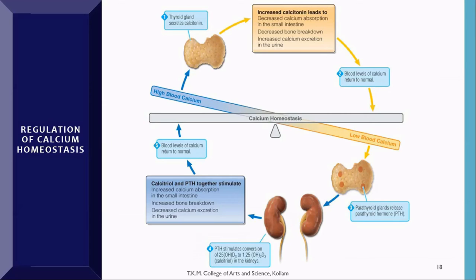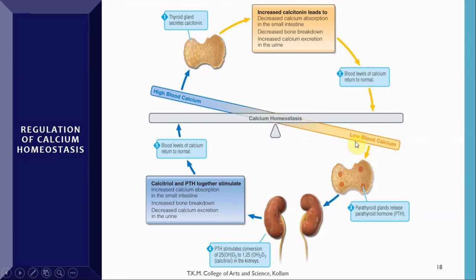This is just the summary of the regulation of calcium homeostasis. When blood calcium level increases, the thyroid gland starts to secrete calcitonin. Increased calcitonin leads to decreased calcium absorption in the small intestine, decreased bone breakdown, and increased calcium excretion in the urine. So thereby blood level of calcium will be returned to normal.